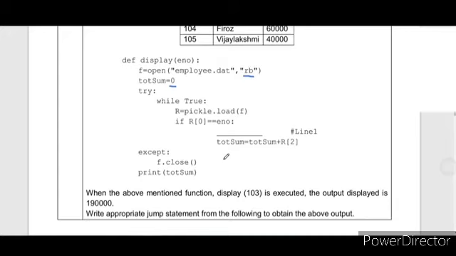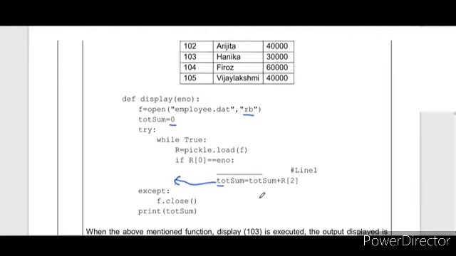Total sum equal to total sum plus r of 2. In this question there is a small correction: this total sum line is not under the if condition. So you have to find out the total sum. When the function display(103) is executed, the output displayed is 1,90,000.